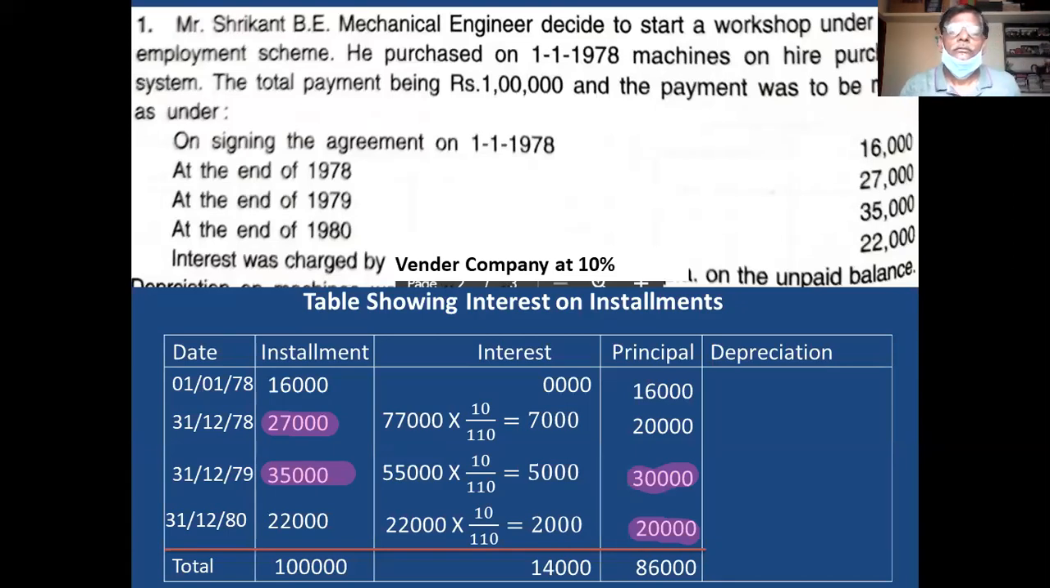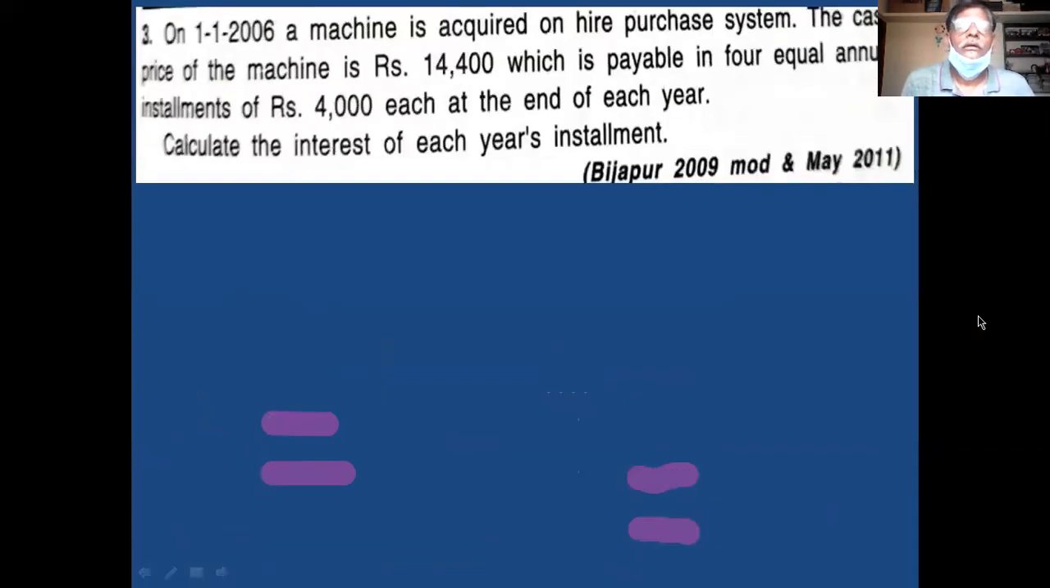Any doubt? Then depreciation column you forget now. This depreciation column comes for 15 marks question. Clear? Now I go to the next method. What is the next method? You see this problem, read the problem. What is the problem?